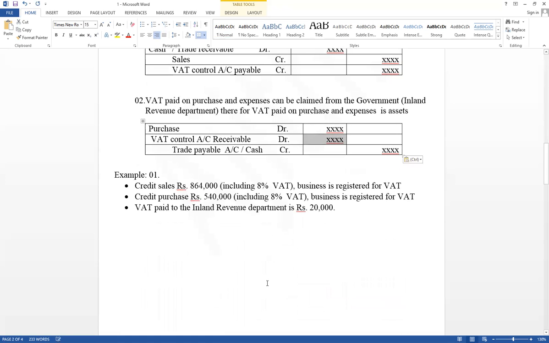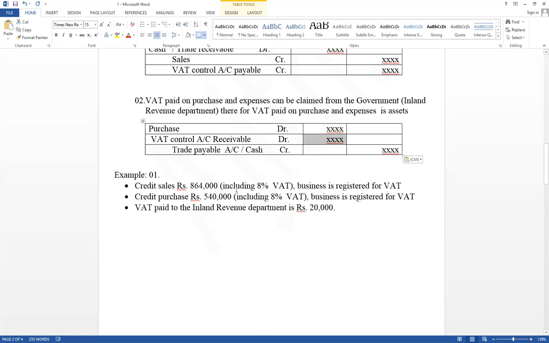Now see the example. Credit sales is given as 864,000 including VAT. The business is registered for VAT. Think about what has been given including VAT value. Therefore, the total value cannot be considered as sales, as it includes VAT also. VAT collection on sales is a liability.